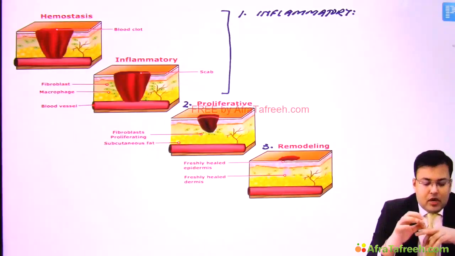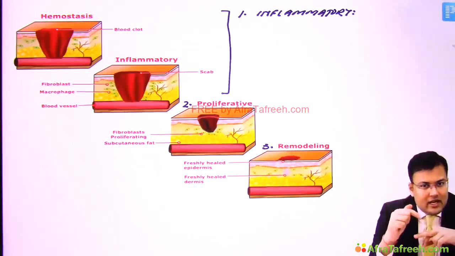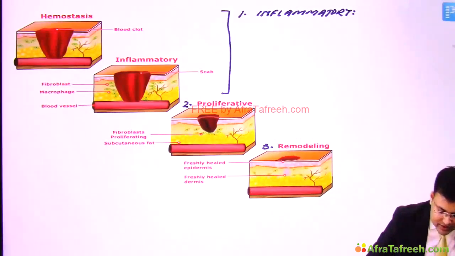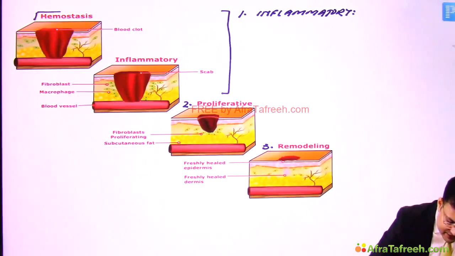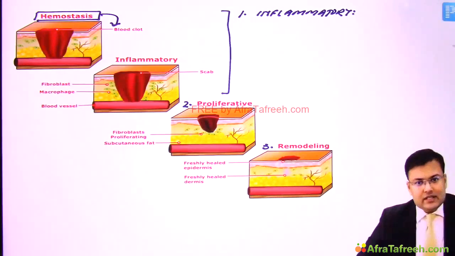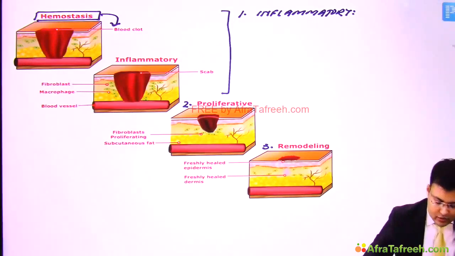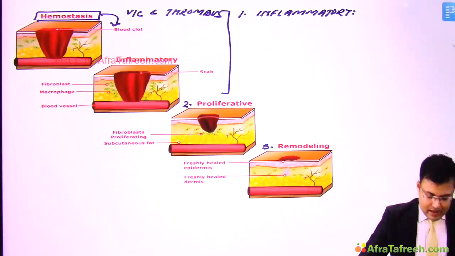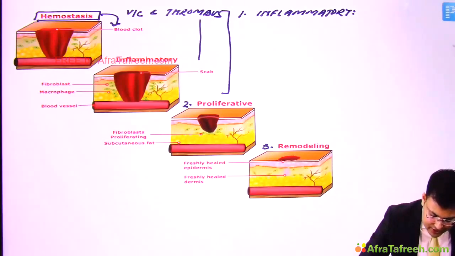Now what is the problem? Whenever there is wounding or injury, there is bleeding, and if there is bleeding, what happens in the vessels? There is vasoconstriction and thrombus formation. Because of this, there is hemostasis, and because of hemostasis, there is formation of a blood clot. After that, there is formation of scab.